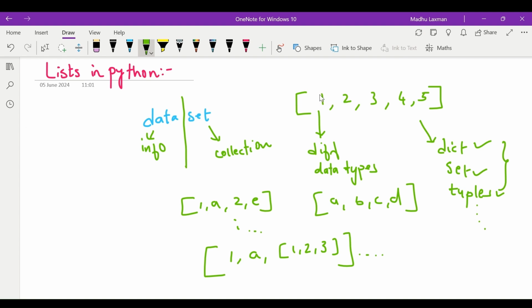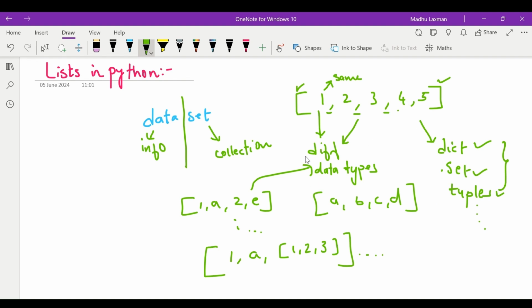A list is a collection of elements enclosed in between square braces, and the elements are separated by commas. The elements present in a list may belong to the same data type or to different data types. That is not an issue. The elements can also be a dict, a set, a tuple, or a list again.